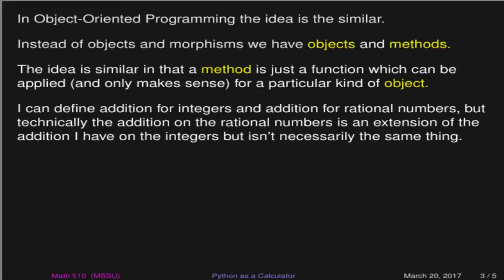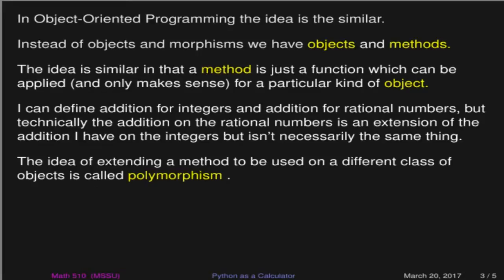And so it's technically not the same thing, but it's an extension of the addition. The addition in the rational numbers is an extension of the addition that I had on the integers. It is not necessarily the same thing because it's being applied to a different object. And so the $5 term that we encounter in computer programming when we're dealing with those kinds of things, this is really the idea of a polymorphism. So we've taken something and we've extended it, so it means this in one context and it means something else in a different context.